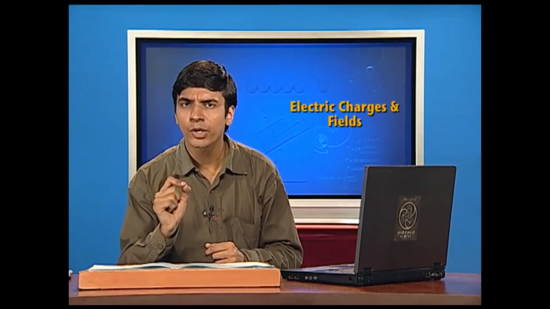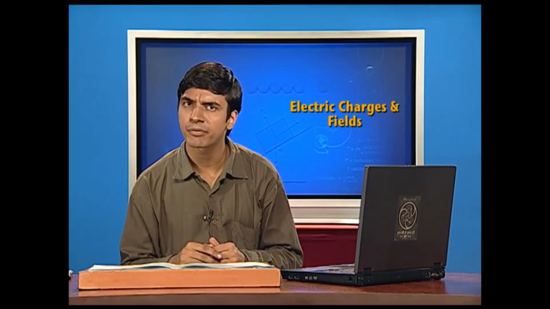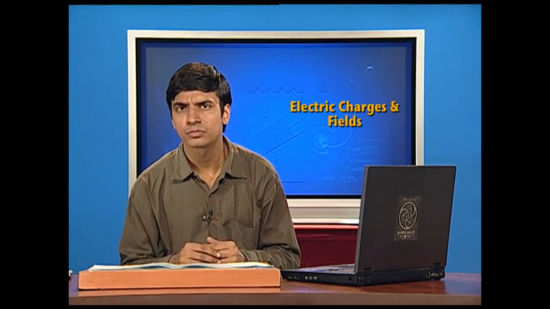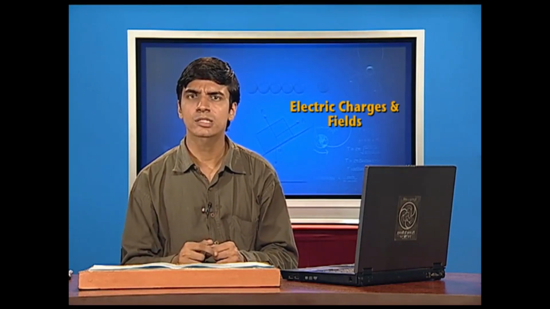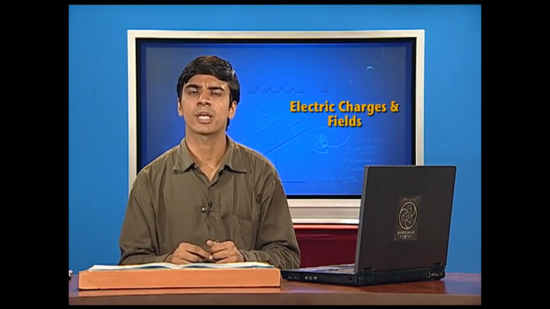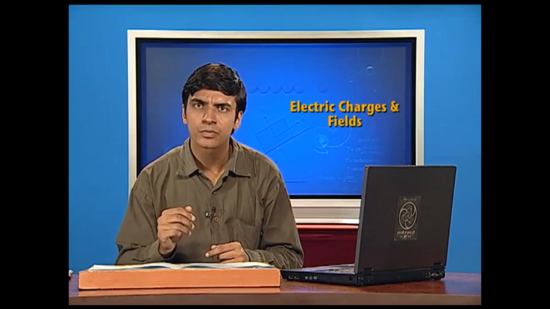Now, can you point out a similarity that lies in all the concepts that we have discussed so far? What we have discussed is that we have taken singular charges, say a positive charge, then a negative charge.